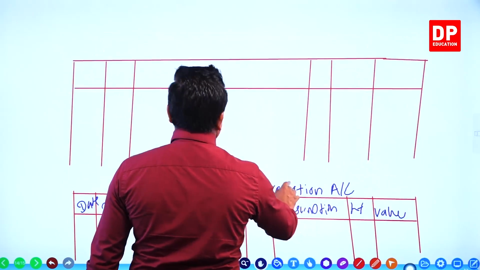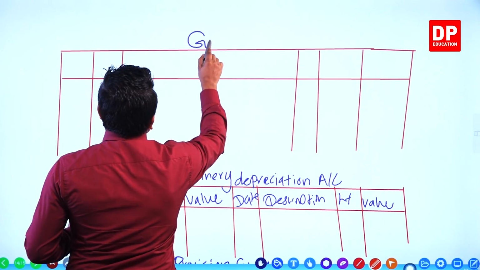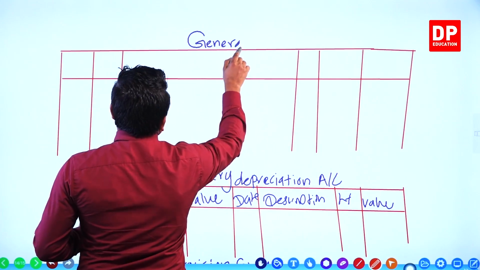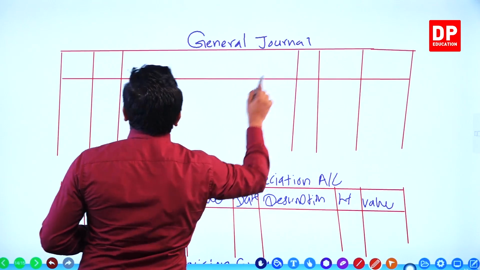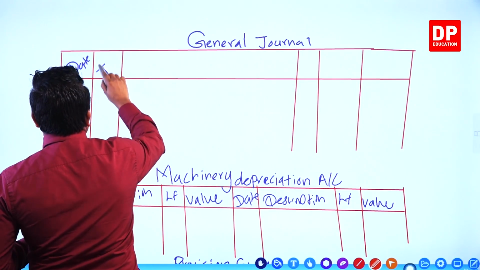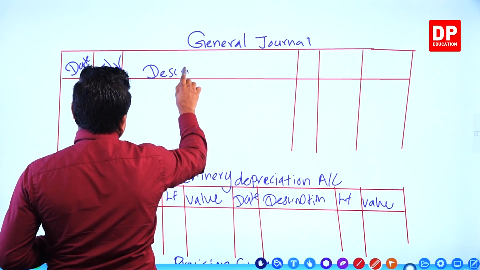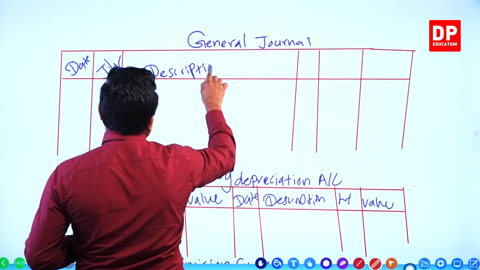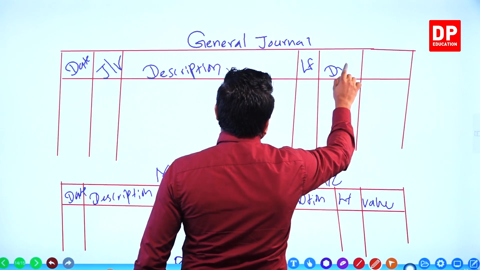It's very easy for us now. General journal. Date, journal voucher, description, ledger folio, debit and credit.